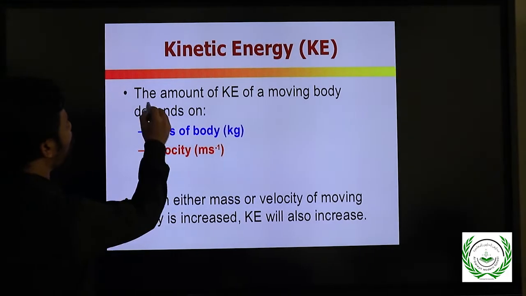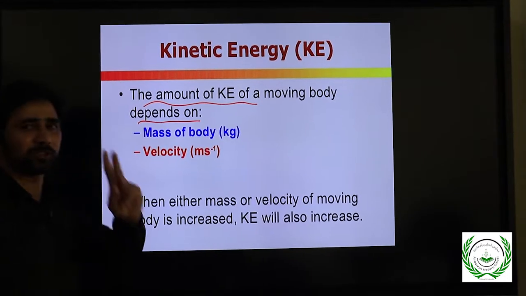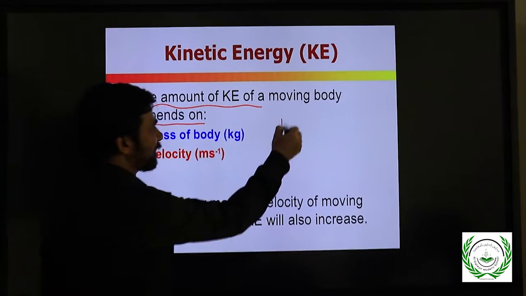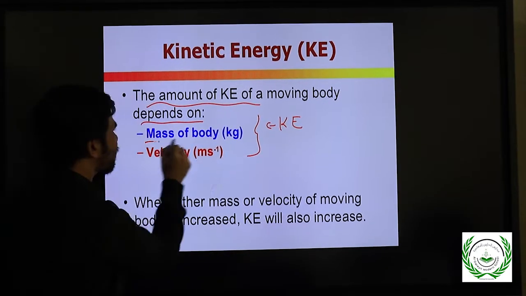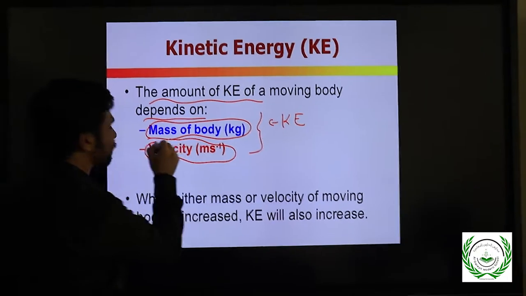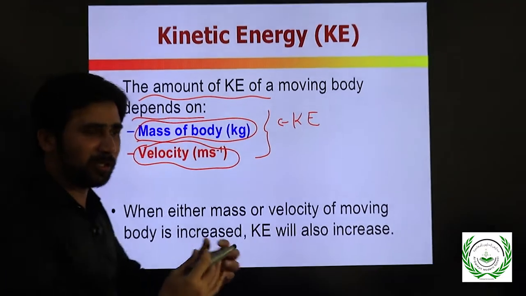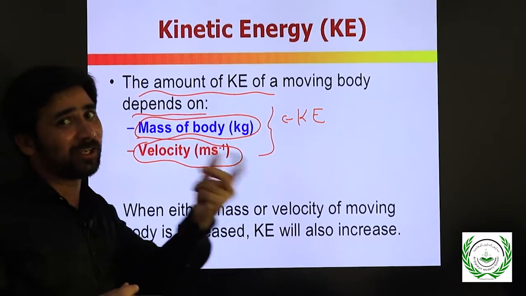Kinetic energy. The amount of kinetic energy of a moving body depends on two things. What are they? Mass of the body and velocity. Kinetic energy means motion, means a body is moving. The body has mass and it is moving, so it has some velocity, right?